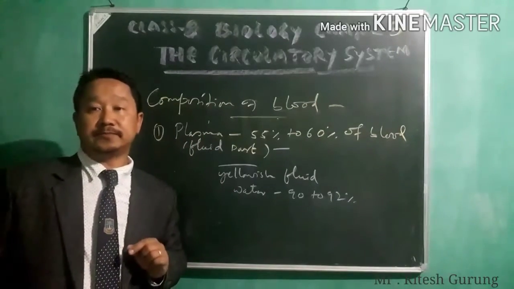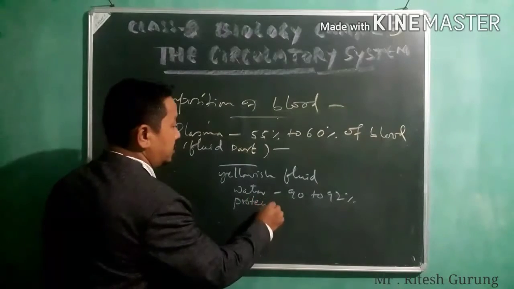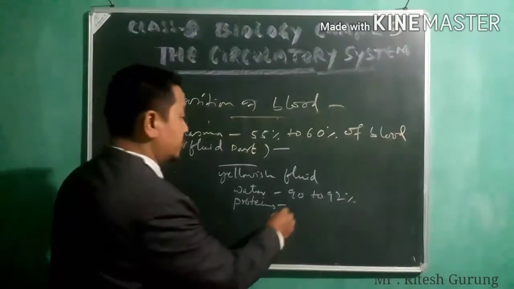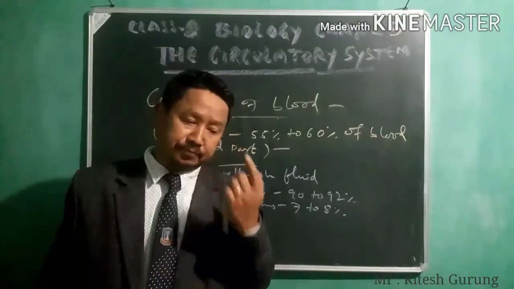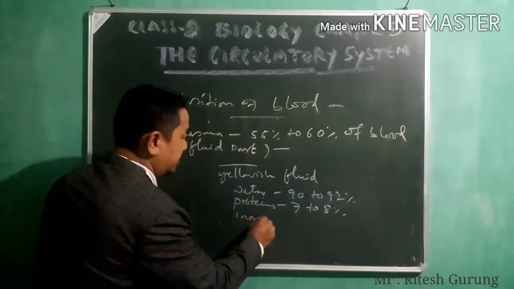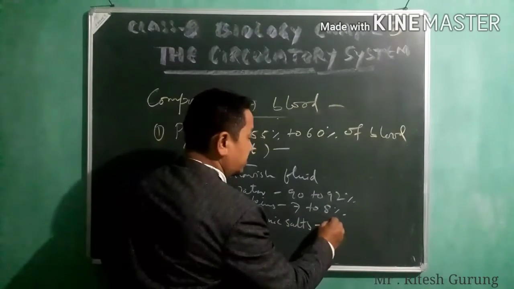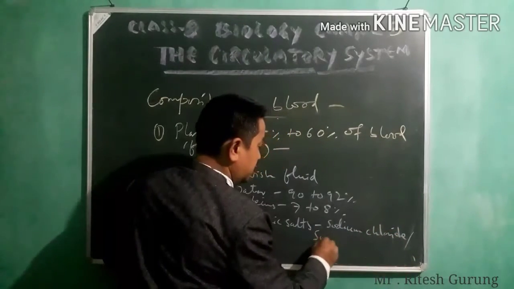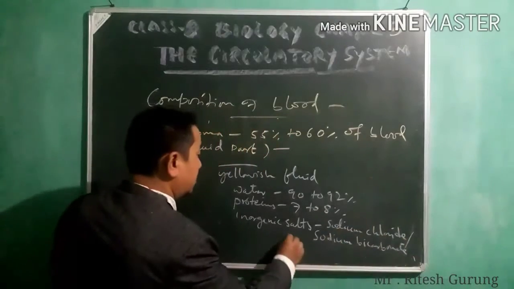Then you find proteins, about 7 to 8%. Then you also find some other substances, like inorganic salts or inorganic substances, like sodium chloride or sodium bicarbonate, about 1%.